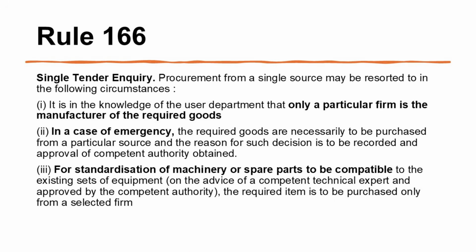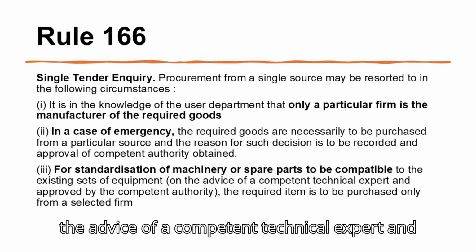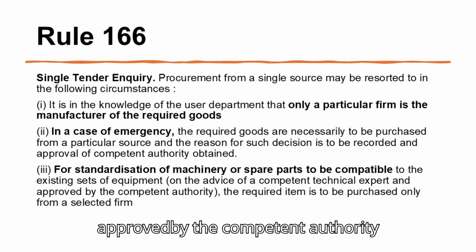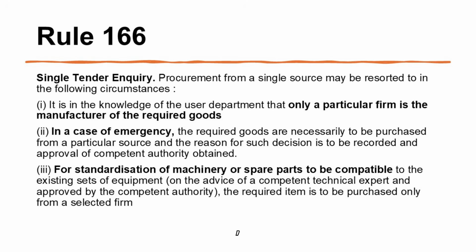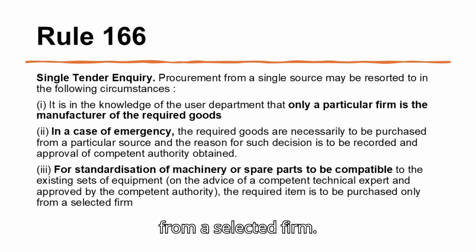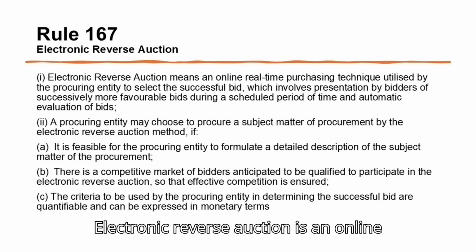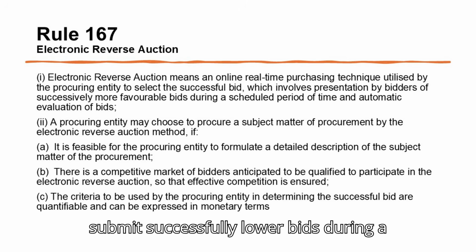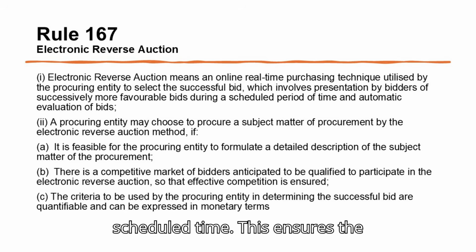Rule 166 permits single tender inquiries in exceptional cases, such as when only one supplier exists or in emergencies where immediate procurement is required. The decision must be justified and approved by the competent authority. For standardization of machinery or spare parts to be compatible to the existing sets of equipment, on the advice of a competent technical expert and approved by the competent authority, the required item is to be purchased only from a selected firm.